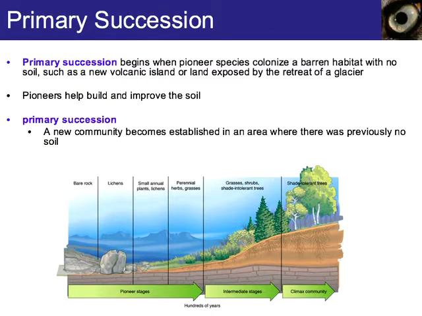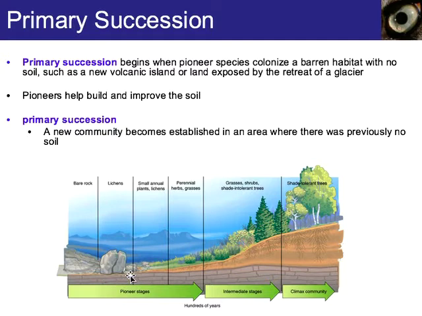Primary succession begins when a pioneer species colonizes a barren habitat with no soil, such as a new volcanic island or land exposed by the retreat of a glacier. So if a glacier moves and all of a sudden all there is is rock, pioneers help build and improve the soil.